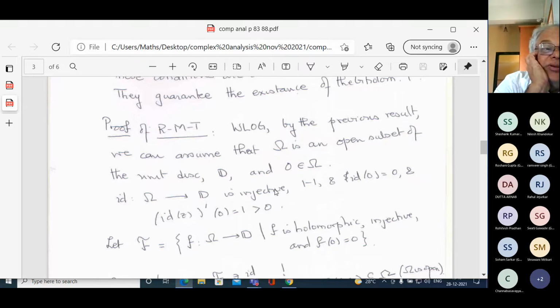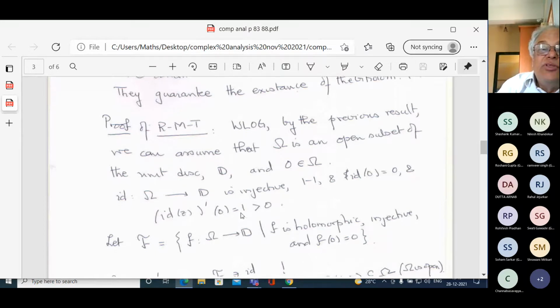What does this mean? This means that the identity map f(z) equals z is injective, it is 1 to 1, it maps 0 to 0, and the derivative at 0 is 1. So there exists this injective map from omega to D, whose derivative at 0 is 1.